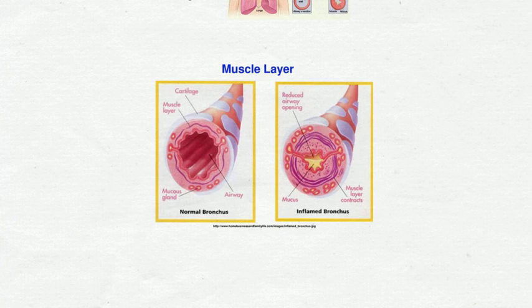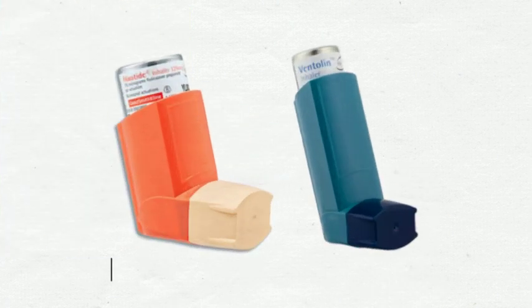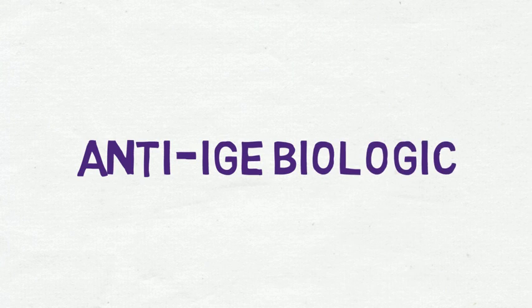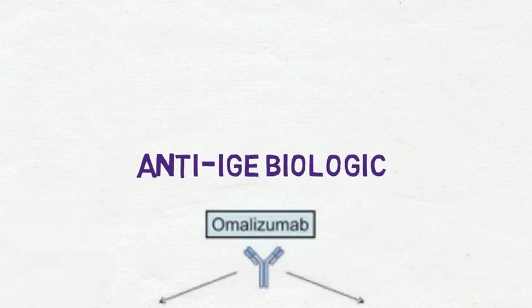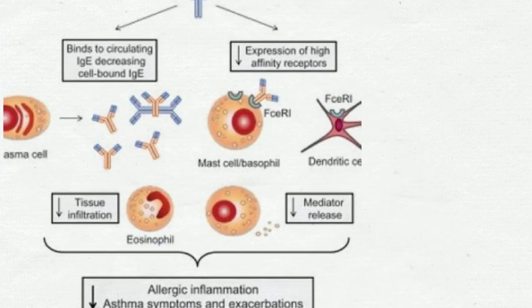There is also differentiation of cells that line the airways, which in turn secrete more mucus. This excessive mucus secretion causes obstruction and a barrier to inhaler therapy. An example of an anti-IgE biologic is omalizumab. It is administered subcutaneously and binds to circulating IgE antibodies, decreasing cell-bound IgE. There is also a decreased expression of high-affinity receptors. These actions result in a decrease in tissue infiltration and mediator release.